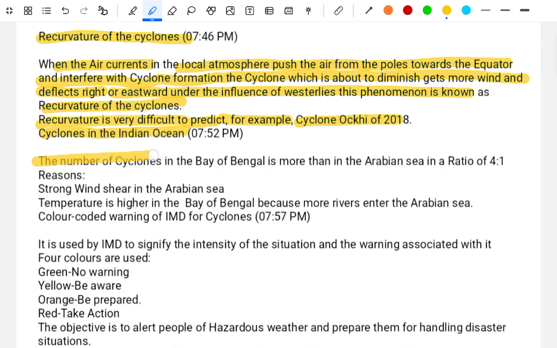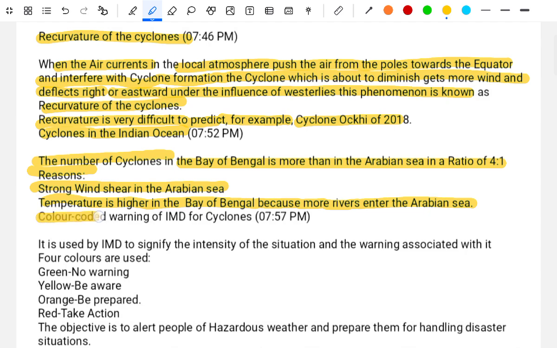Cyclones in the Indian Ocean. The number of cyclones in the Bay of Bengal is more than in the Arabian Sea, in the ratio of 4:1. Reason: strong wind shear in the Arabian Sea. The temperature is higher in the Bay of Bengal because more rivers enter it.